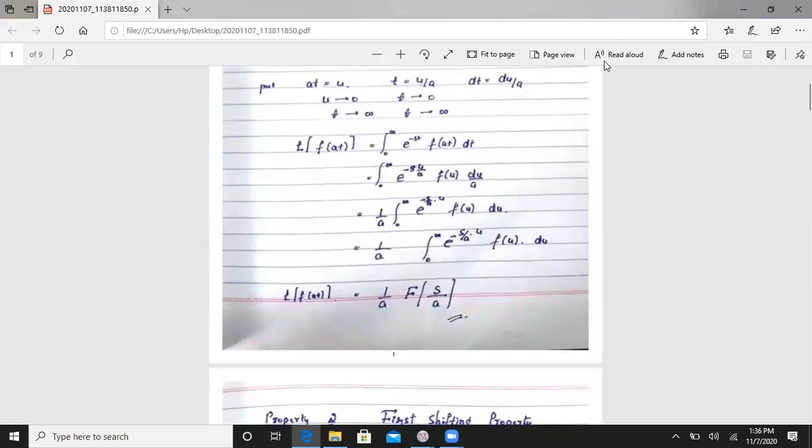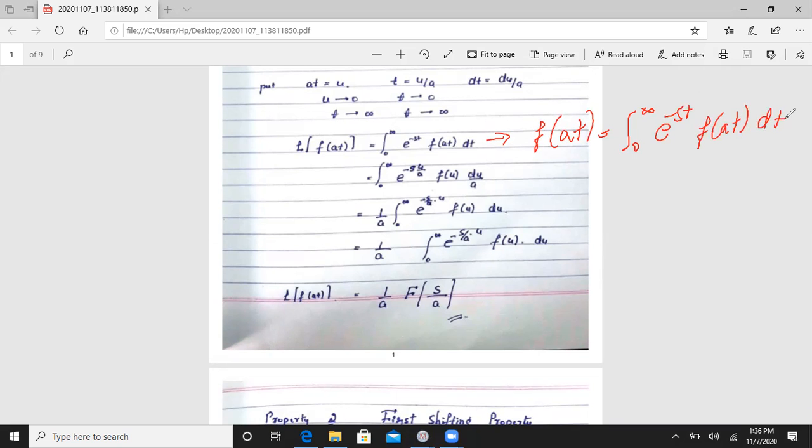So this is our given, that is, the Laplace transformation of f of at equals integration over 0 to infinity e to the power minus st f of at into dt.